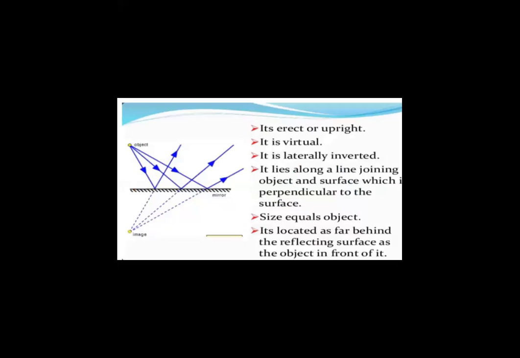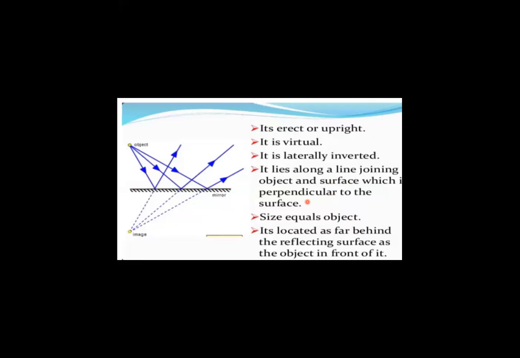Whenever there is a reflection, you always get the image as erect or upright. Definitely the image is virtual. It is laterally inverted. It lies along a line joining the object and the surface, which is perpendicular to the surface.